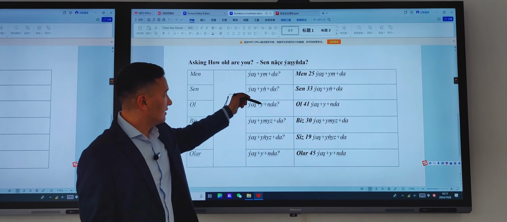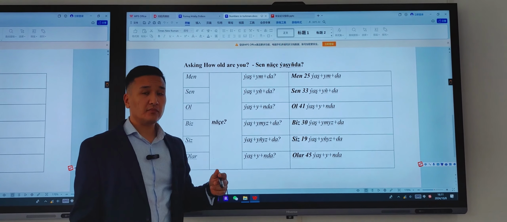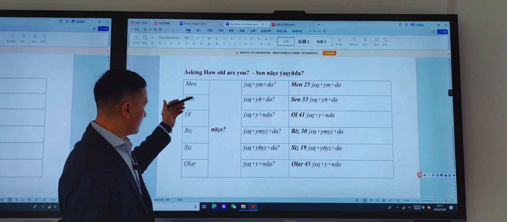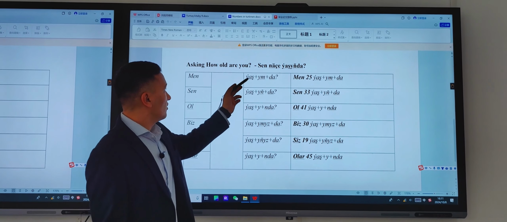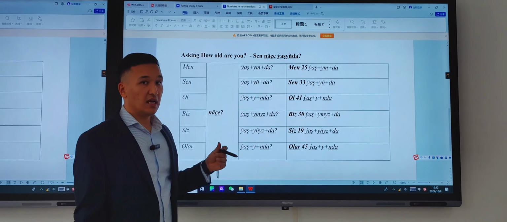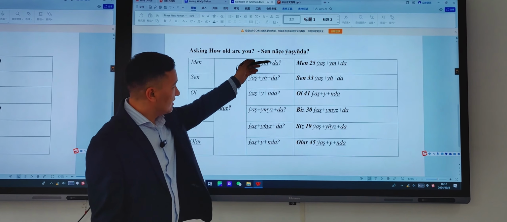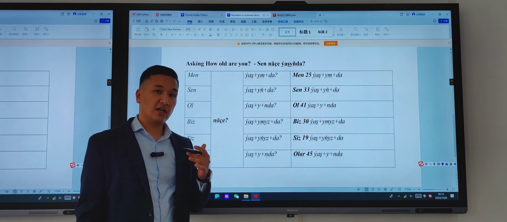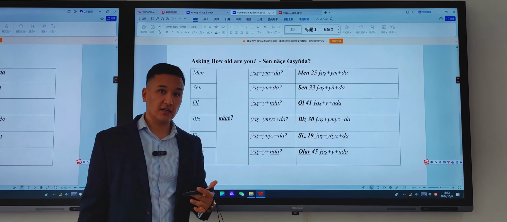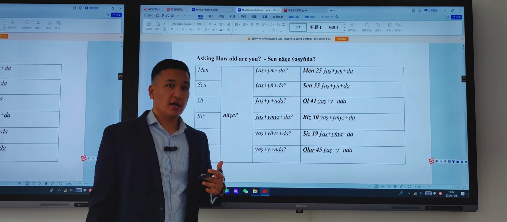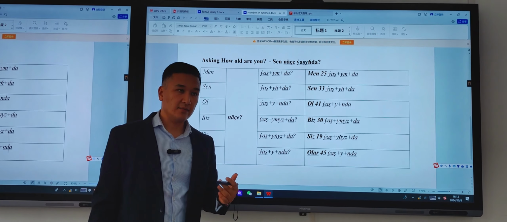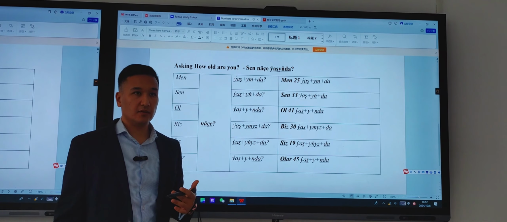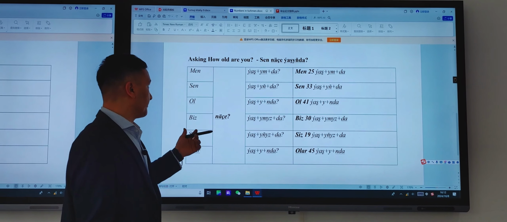These suffixes are the possessive suffixes of these pronouns. For example, meniň näçe yaşym, that means my age. And these suffixes, da and nda, are suffixes of the locative case. We use the locative case in order to express time and place. So age is also, let's say, a time, and that's why we use this here.